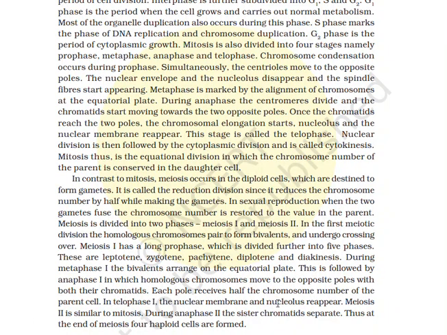In telophase I, the nuclear membrane and the nucleolus reappear. Meiosis II is similar to mitosis. During anaphase II, the sister chromatids separate. Thus, at the end of meiosis, 4 haploid cells are formed.